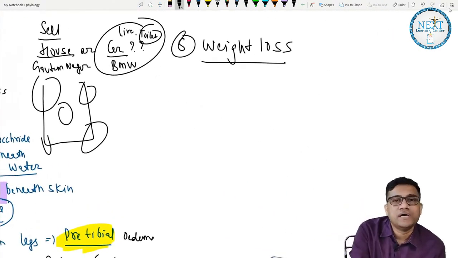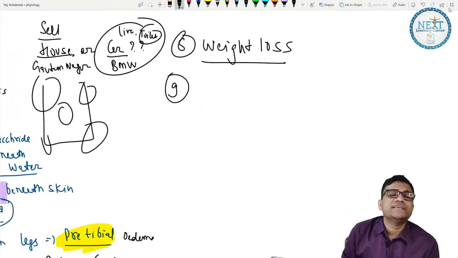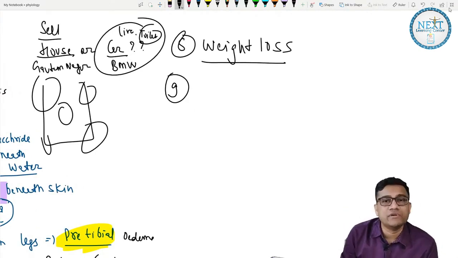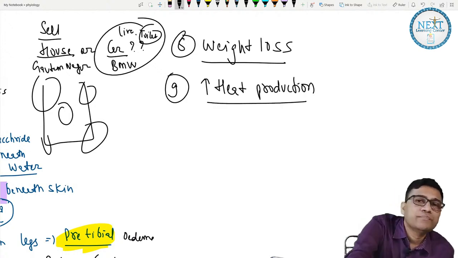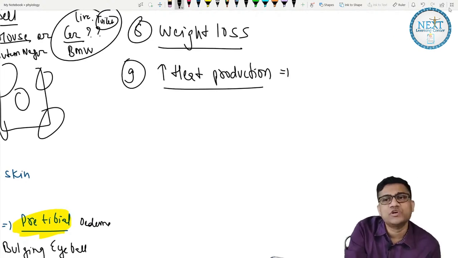And number 9, there is excessive heat production because of metabolism. So increased heat production. And it is because of what? It is because of the thermogenic uncoupler effect.